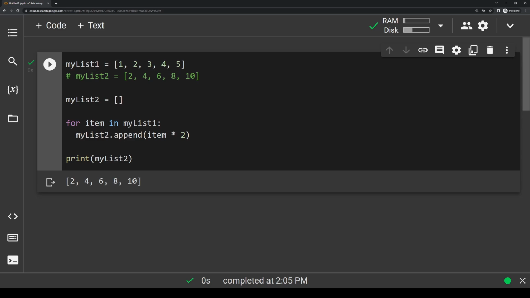Let's say we want to change the values in mylist1. Let's do this to 5, 10, 15, 20, and 25. And now if we run it, you'll see it prints out 10, 20, 30, 40, 50, because it is still double all of the values from mylist1. So I get that if you're brand new to Python, this code might be just a little bit overwhelming or confusing to understand at first, so don't get caught up if you don't quite understand what's going on right away.